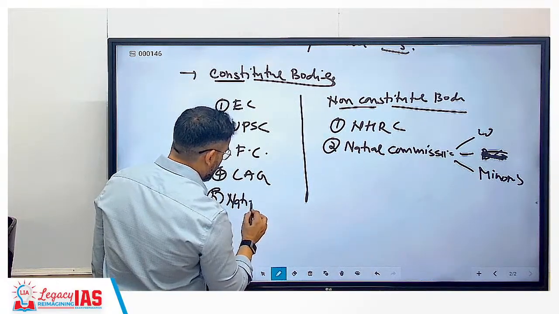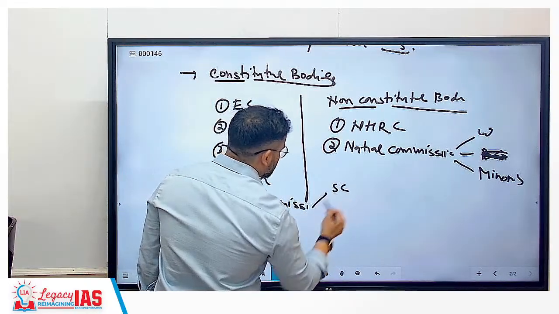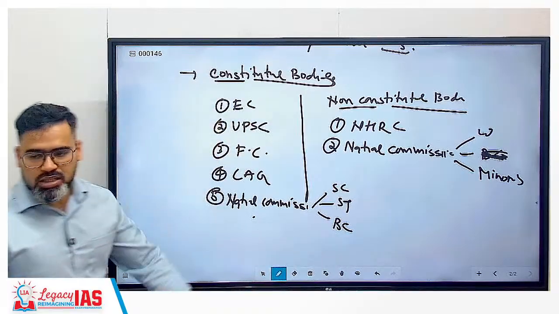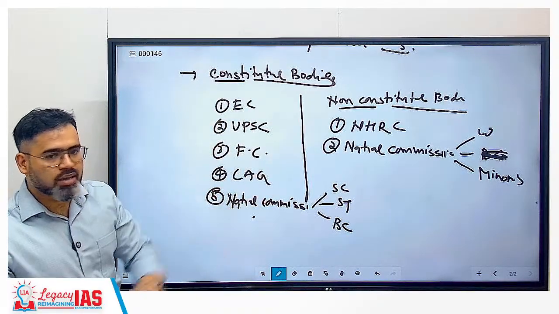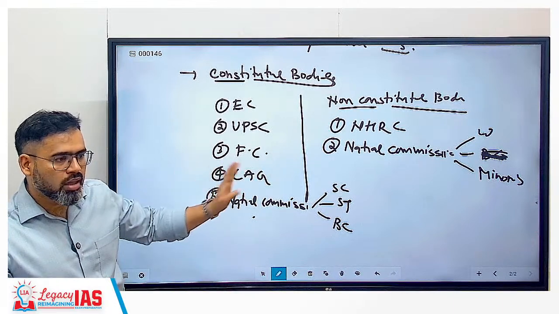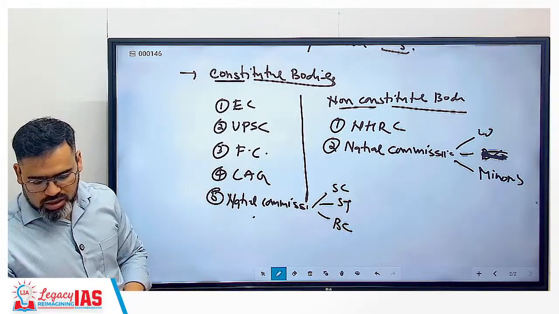Here there are three national commissions: the National Commission for SC, the National Commission for ST, and the National Commission for Backward Classes, each different. The National Commission for Women and the National Commission for Minorities are non-constitutional bodies.